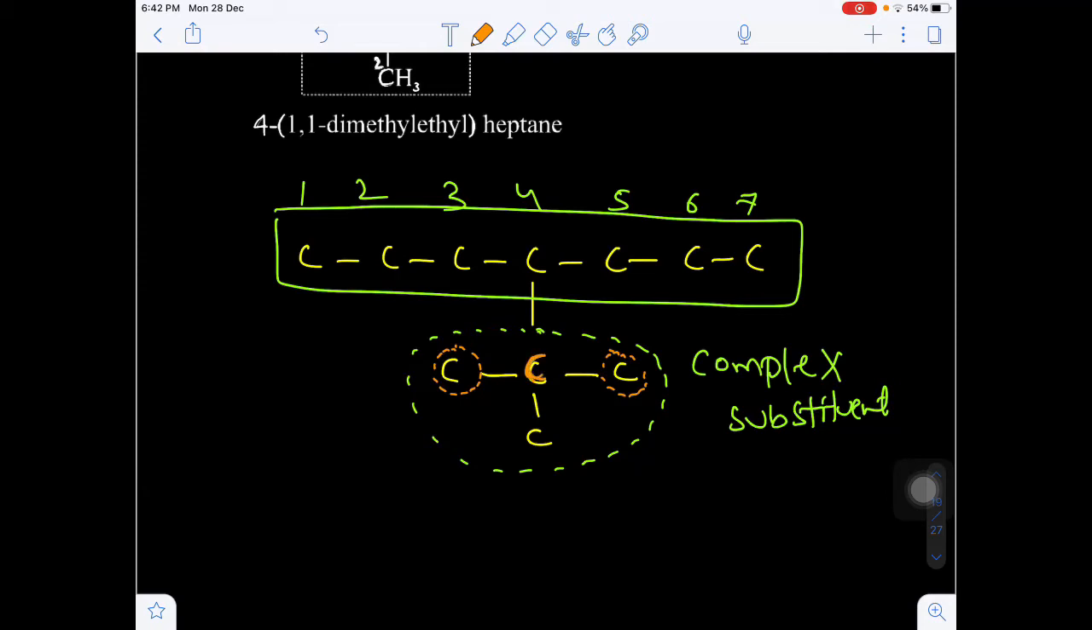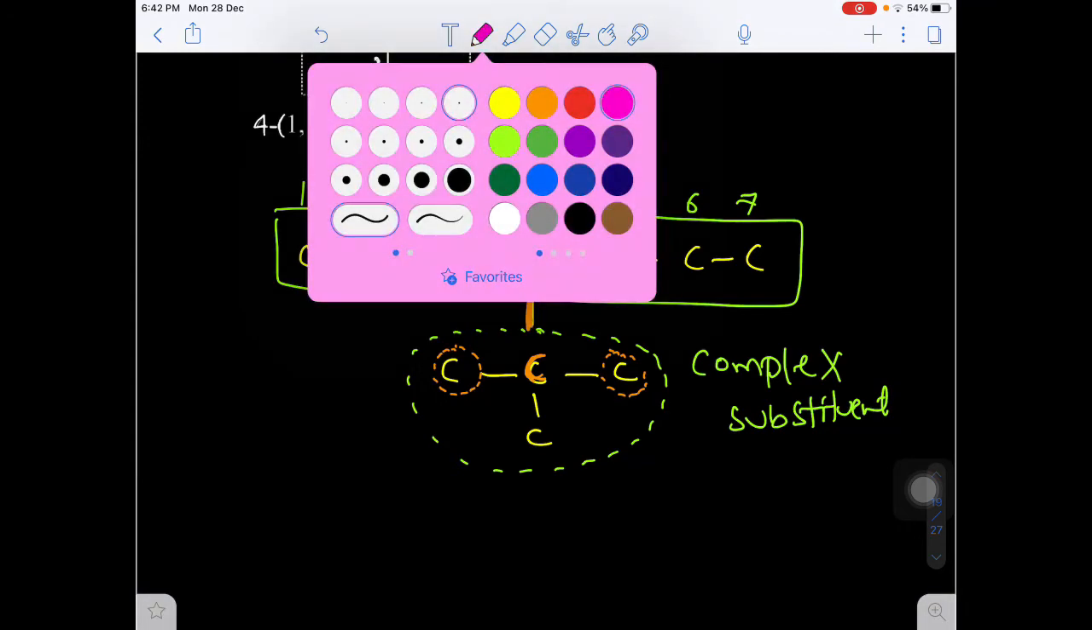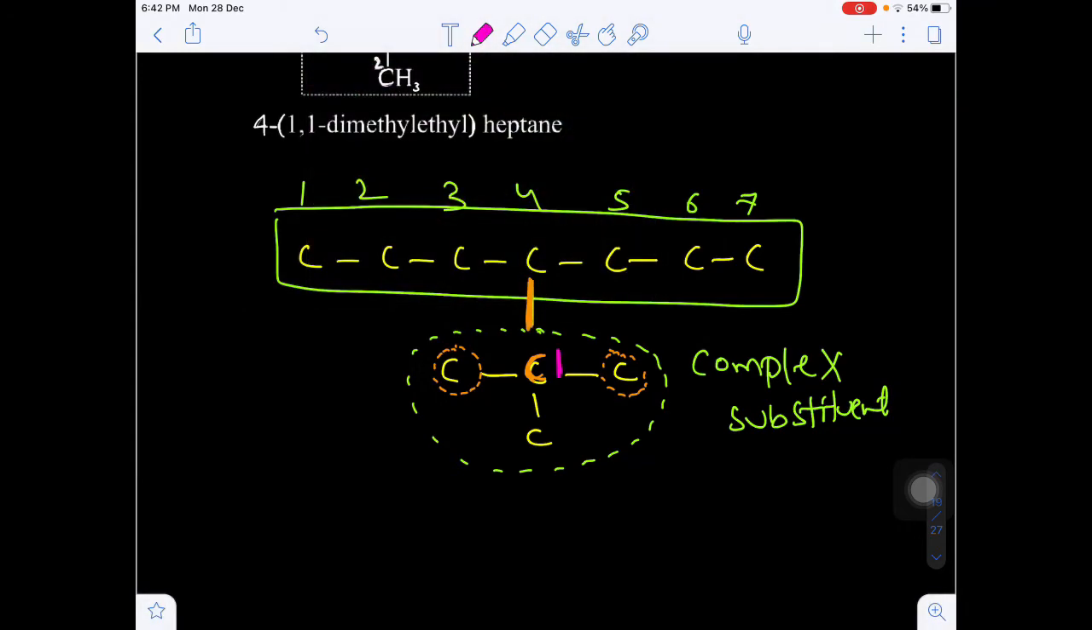The carbon of a side chain which is directly attached to the parent chain is treated as the first carbon atom. The number 1 carbon atom will be given to that carbon of a complex substituent which is directly connected to the main parent chain. Are you getting my point? After getting the number 1, give the next continuation numbers to this one or this one, any one. Continuously we have to give the number.